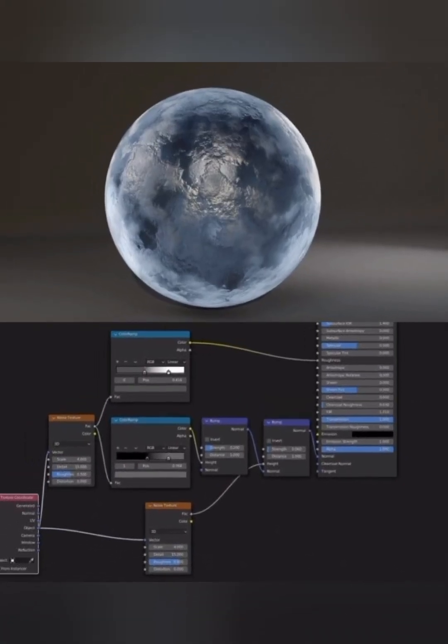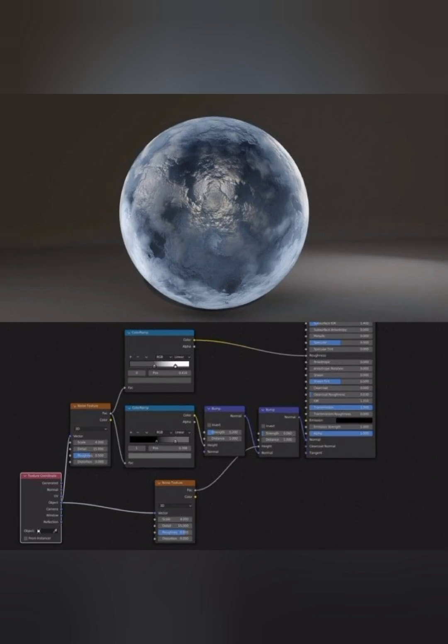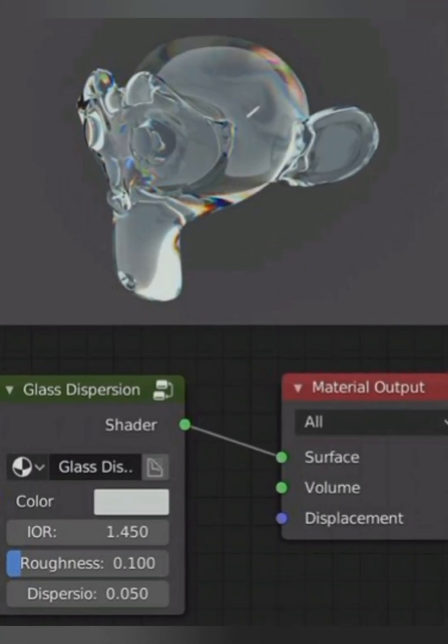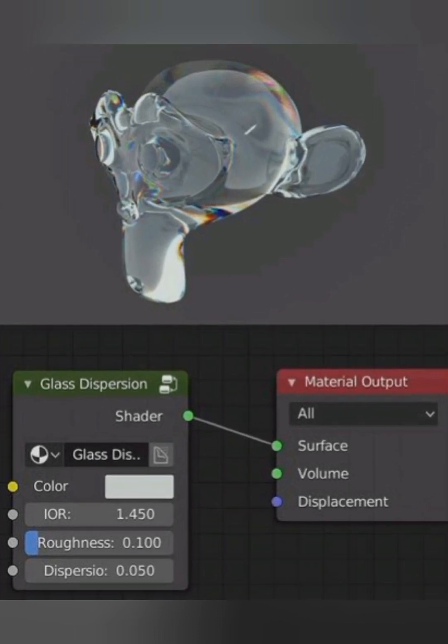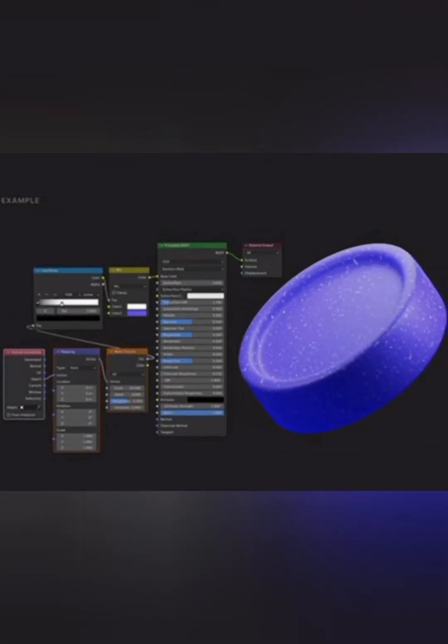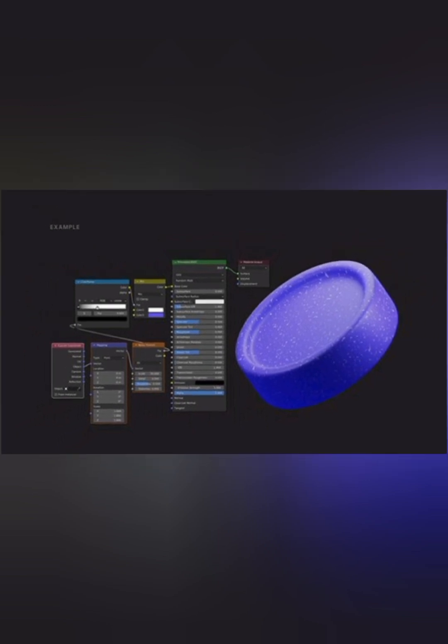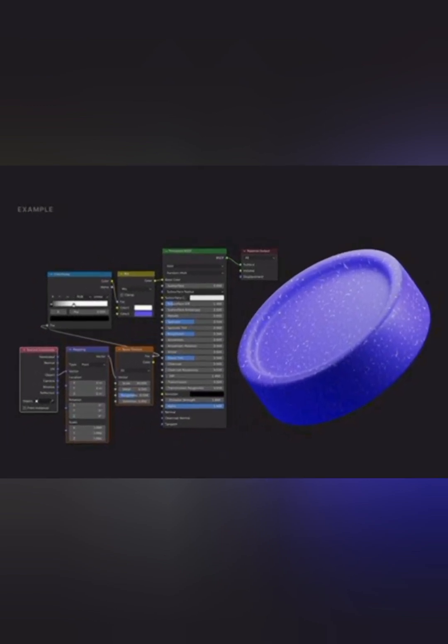Modeling, shaping your vision. Unleash your creativity with simple shapes, cubes, spheres, and cylinders. Master the art of modifiers. Stack and combine for complex shapes. Sculpt like a pro. Bring your organic shapes to life.